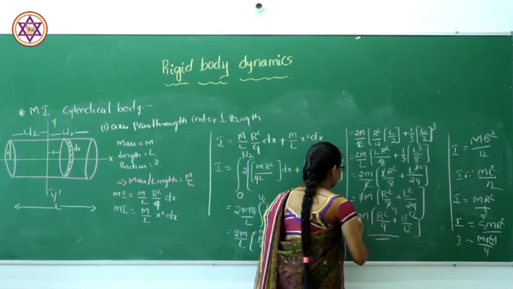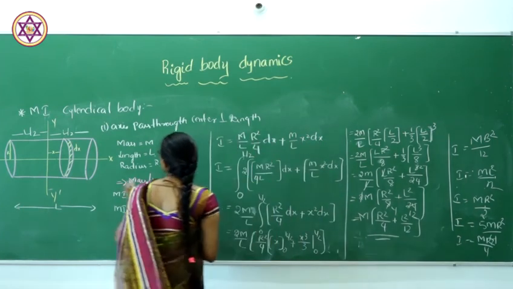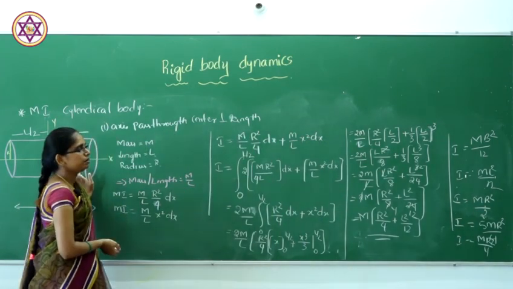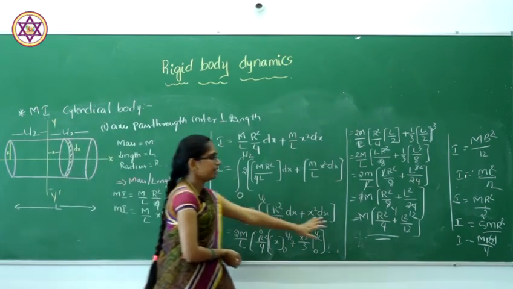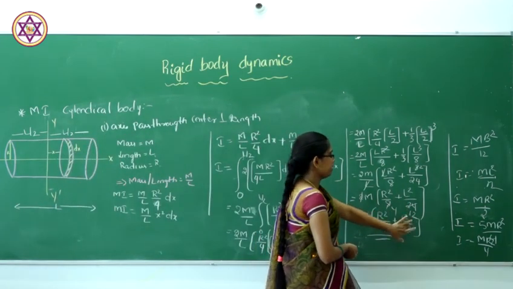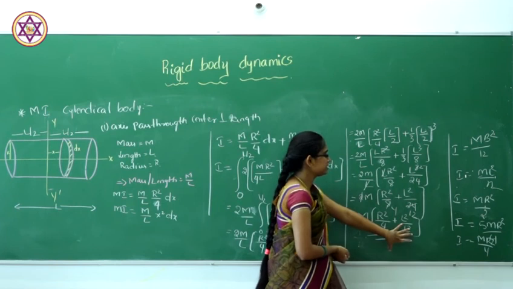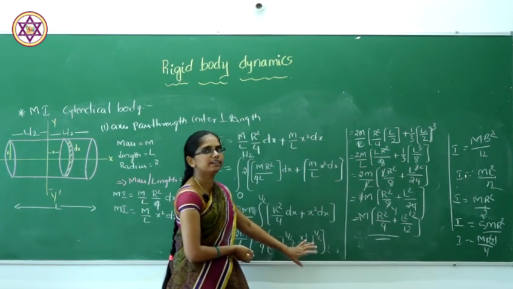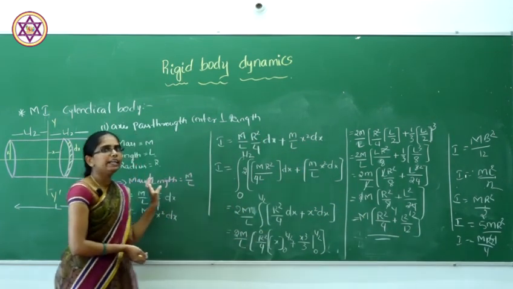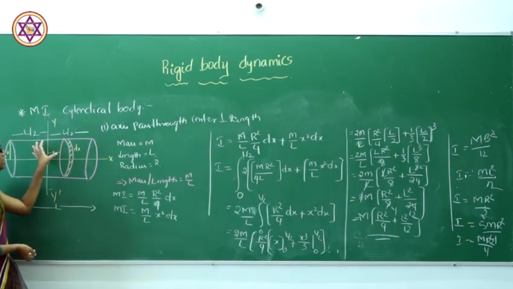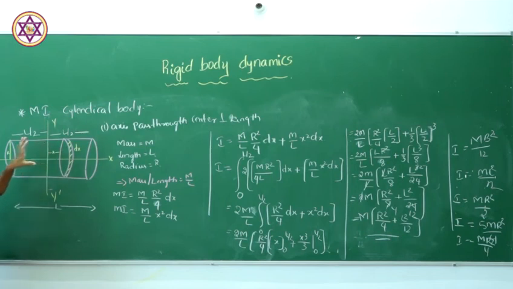This is the moment of inertia when you consider the cylindrical rigid body. So, m r square by 4 plus L square divided by 12. This is the moment of inertia when you consider the cylindrical body. Next one will be, again if you consider the same cylindrical body, when the axis exactly passes through its center.